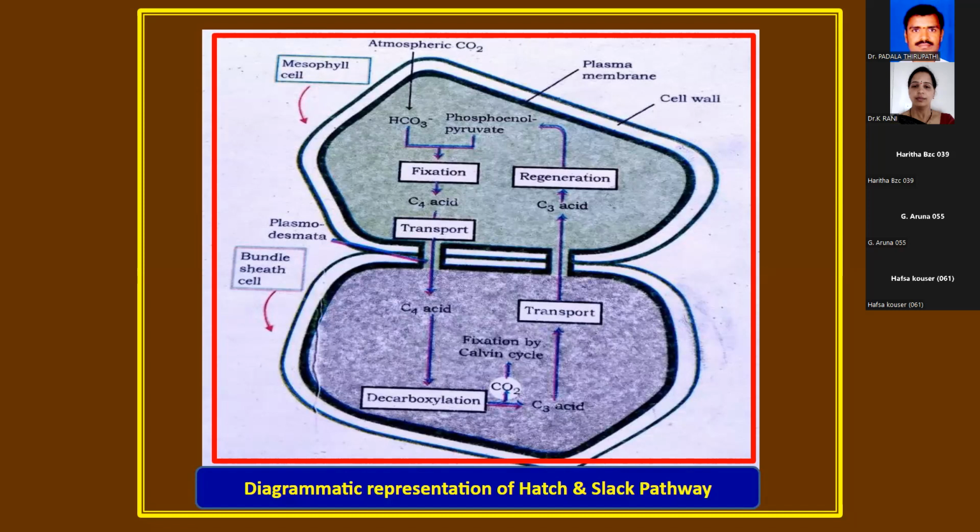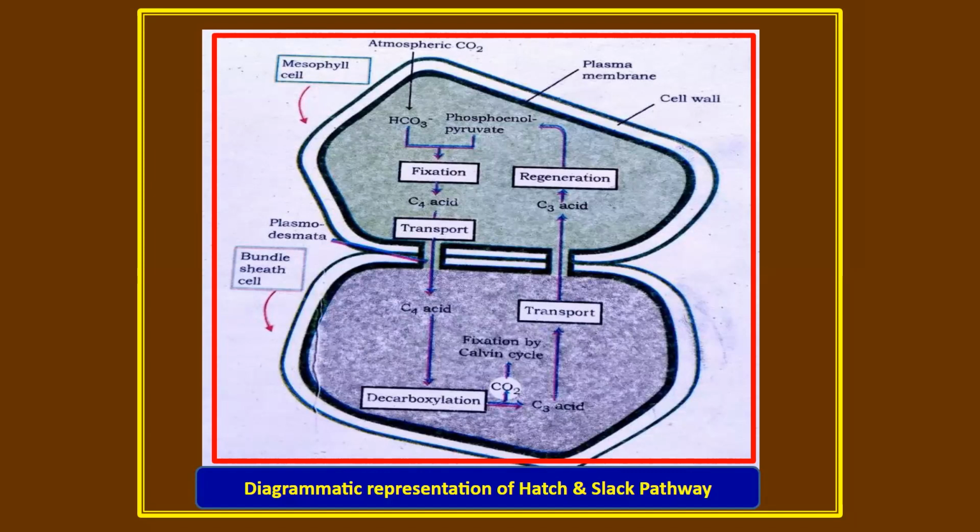It accepts the CO2 in the form of HCO3 present in the mesophyll cells. In the second step, other 4 carbon compounds are formed, as I told you, malic acid or aspartic acid.